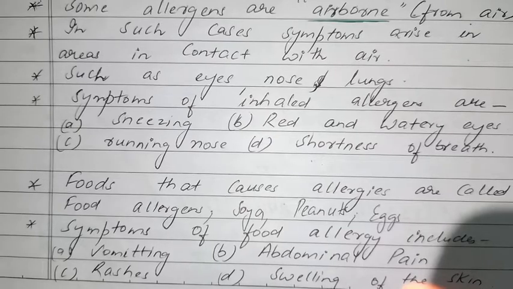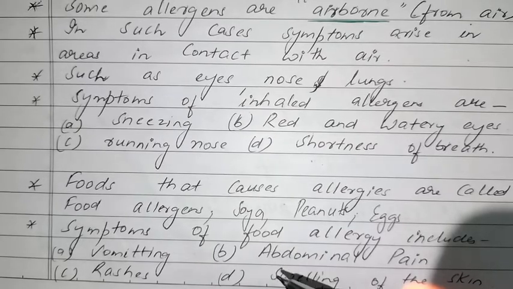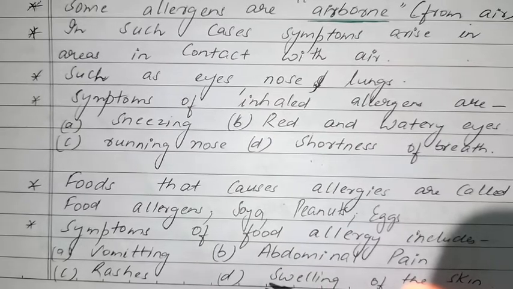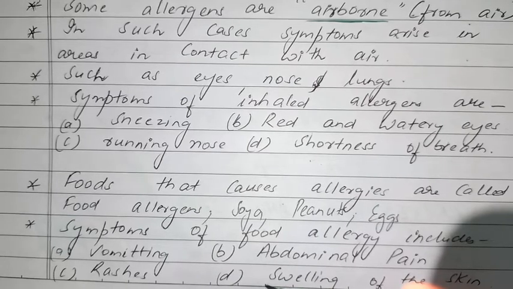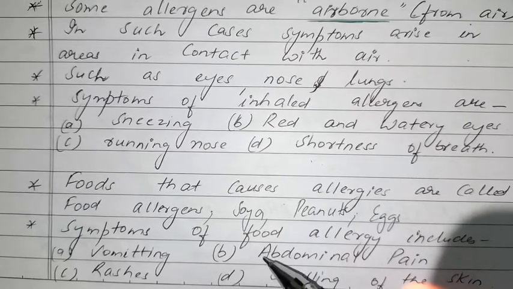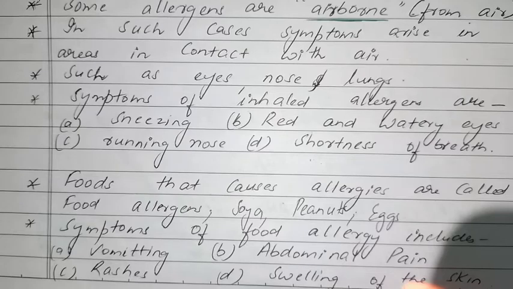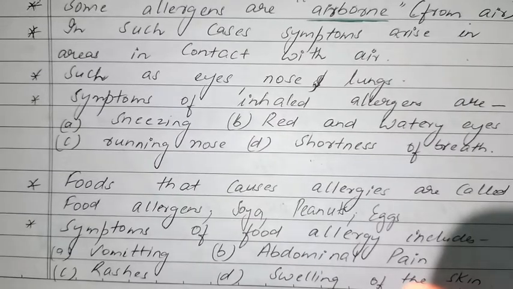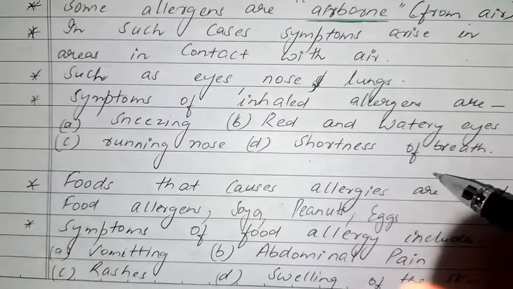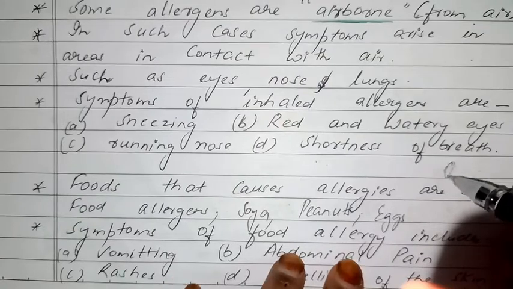So if we consume any food with which we are allergic, then there will be signs of vomiting, pain in our stomach, rashes and swelling of the skin. That is a redness kind of swelling that develops, red patches and a little bit of swelling.